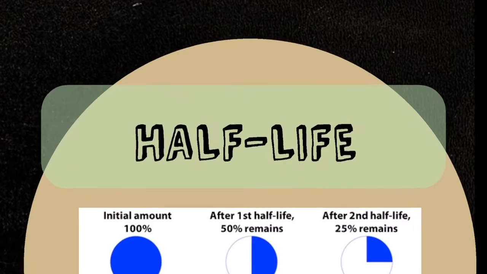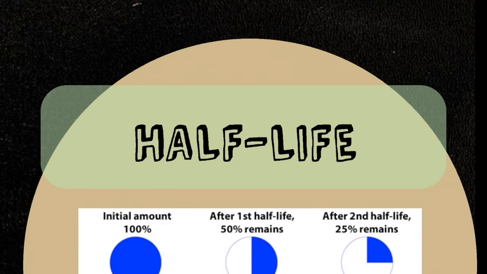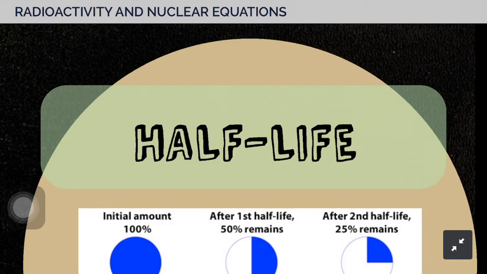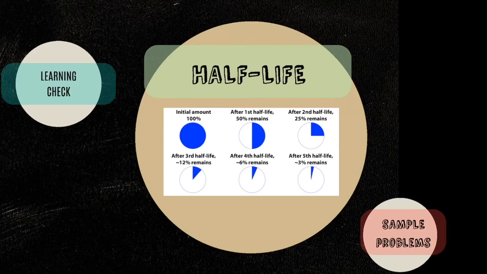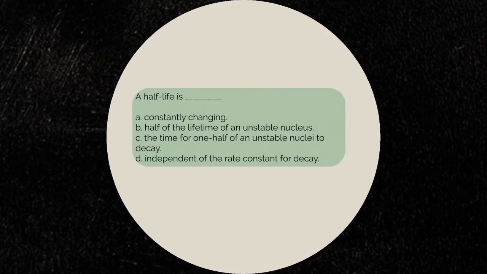Each isotope's half-life allows us to determine how long a sample of a useful isotope will be available and how long a sample of an undesirable or dangerous isotope must be stored before it decays to a low enough radiation level that is no longer a problem. So it basically helps us determine whether a particular substance is still radioactive or if it has reached its stable state already. So let's have a learning check.